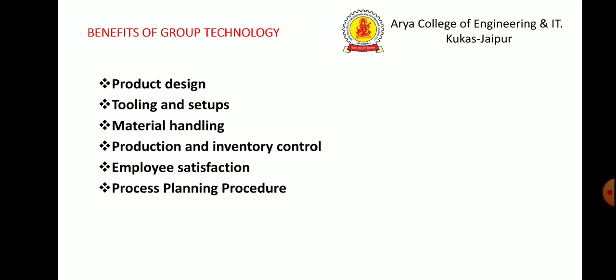In the area of production design, improvements and benefits are derived from the use of a part classification and coding system. Tooling and setups: group technology also tends to promote standardization of several areas of manufacturing. Two of these areas are tooling and setups. In tooling, an effort is made to design group jigs and fixtures that will accommodate every member of a part family.